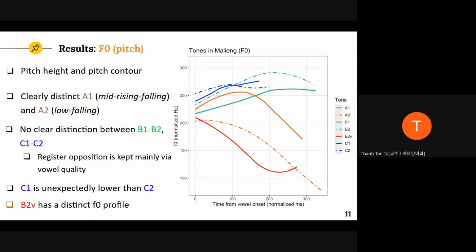The borrowed tone, B2V, has a low falling contour, and it has the lowest F0 height in general, while the B2 has a rising falling contour. You can see by the color here.